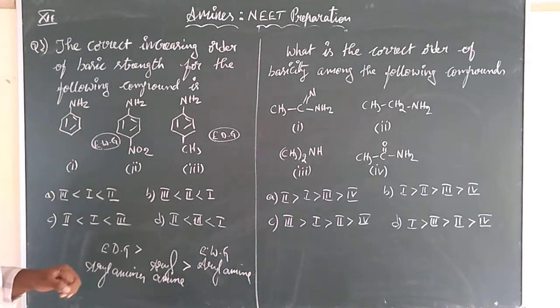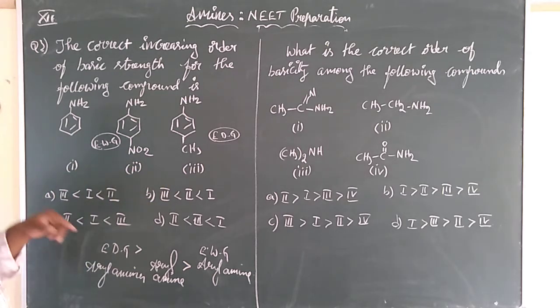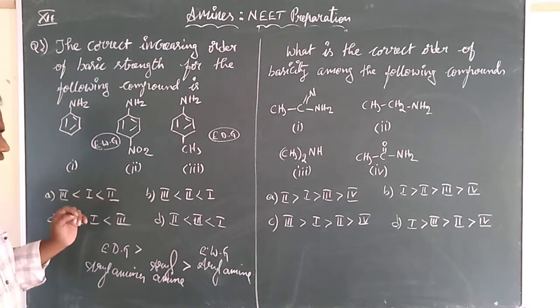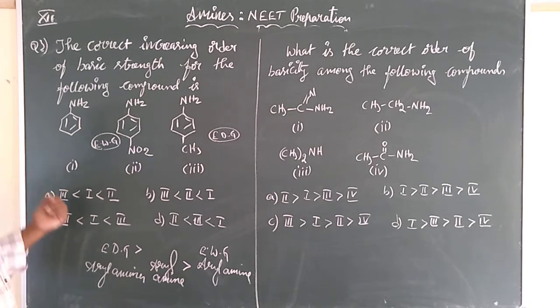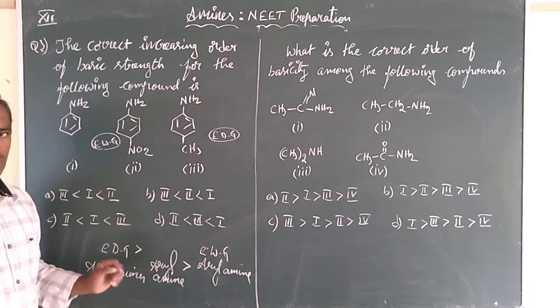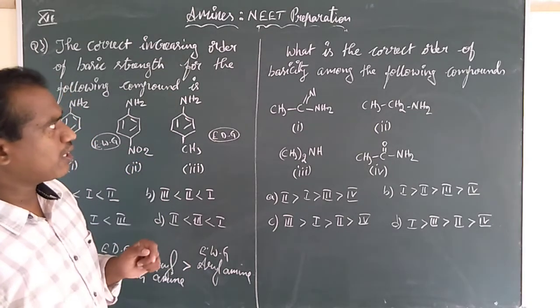So find out the correct option. Electron donating group means 3 is more basic. So there is an increasing order. So you can obviously get it here. In option C we have the 3. It is more basic than the one, which is more basic than the 2. So this is the order we had. Very simple type of questions. Next, question number